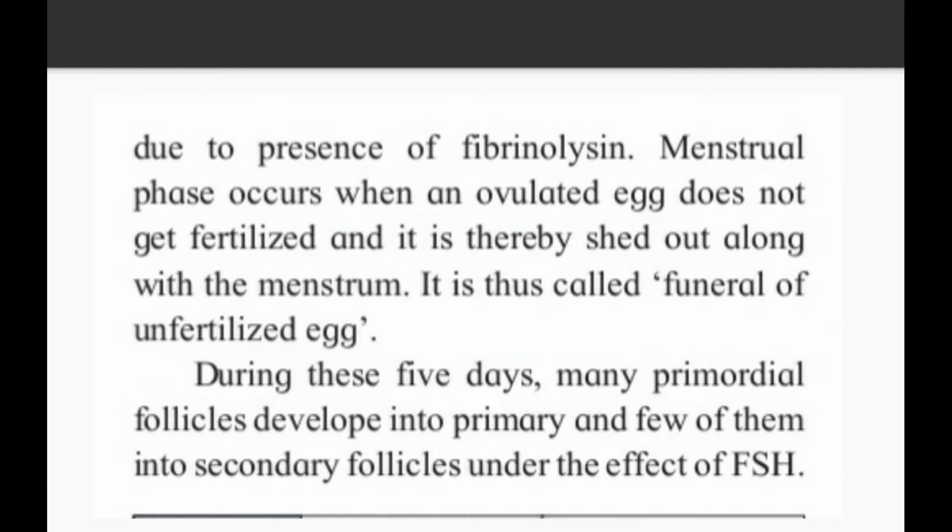The menstrual phase occurs when an ovulated egg does not get fertilized and it is thereby shed out along with the menstruum. It is thus called the funeral of the unfertilized egg. So this is another name for the menstrual phase, that is, funeral of the unfertilized egg. During these 5 days, many primordial follicles develop into primary and a few of them into secondary follicles under the effect of FSH. FSH means follicle stimulating hormone. Due to this hormone, the primordial follicle starts to develop into primary and secondary follicles.